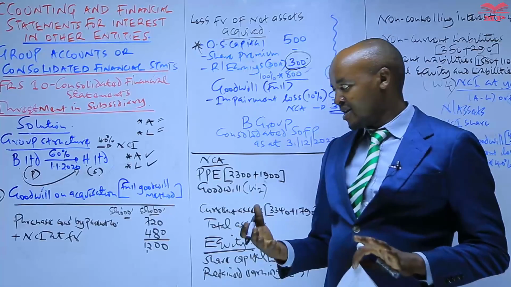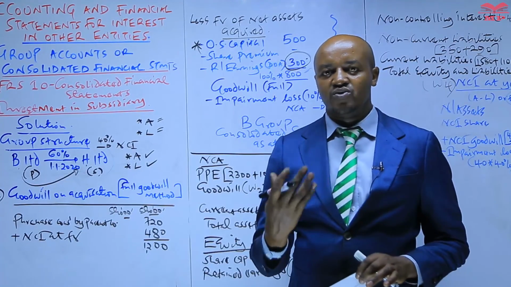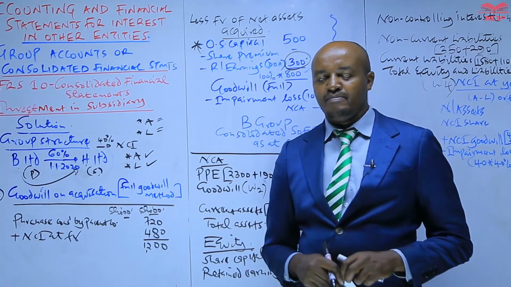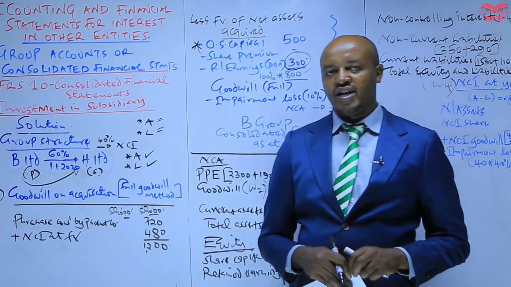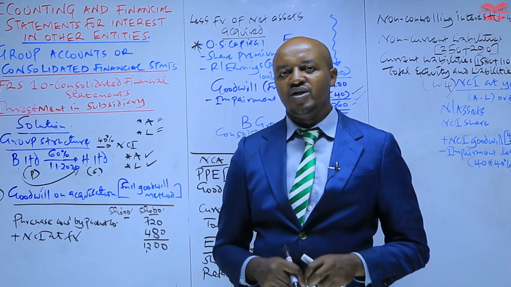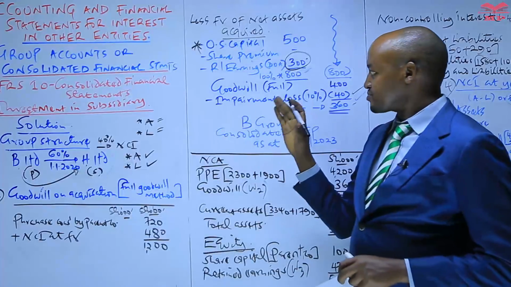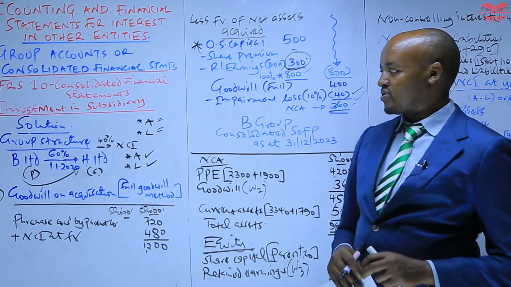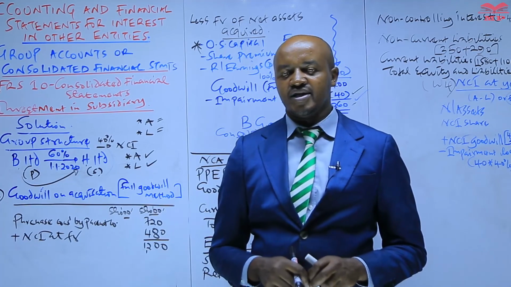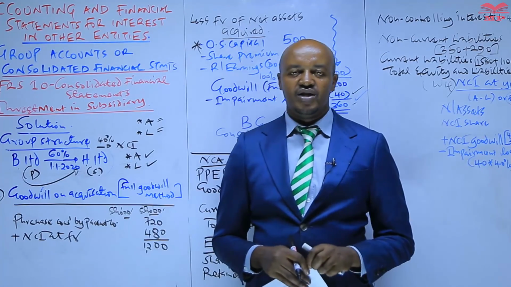But in an exam situation, once you come across a question on group accounts, that question would have a number of adjustments. Therefore, in our next session, we are going to look at some of the consolidation adjustments which are supposed to be made during the preparation of the group accounts. So we need to stop at that particular point. See you in the next session.